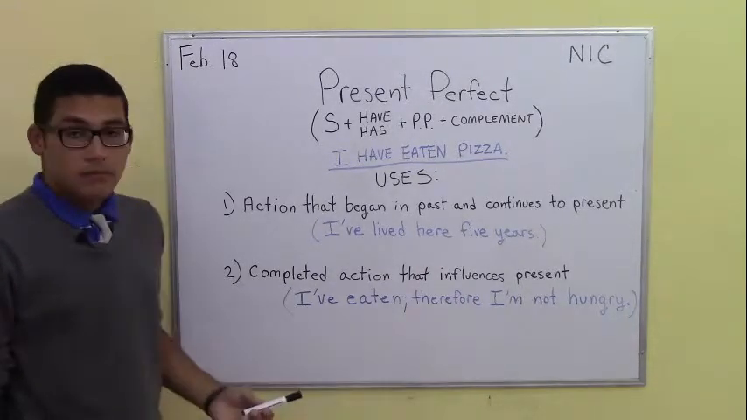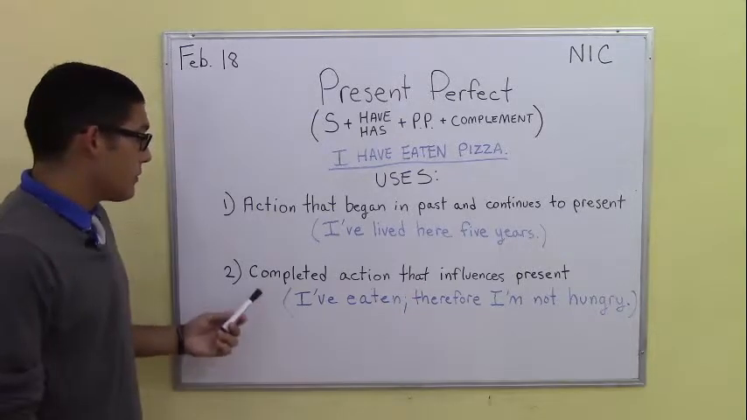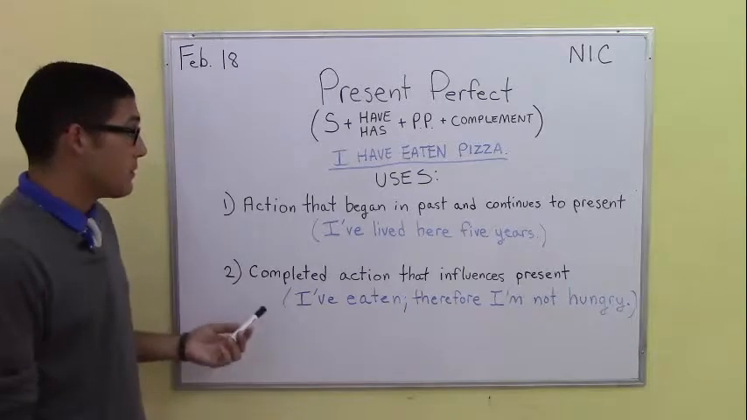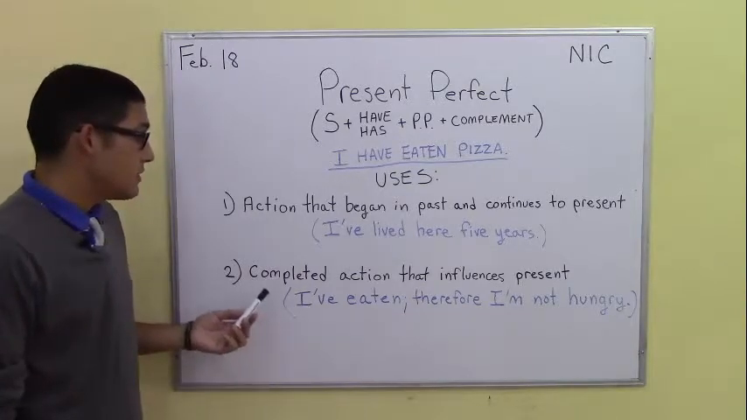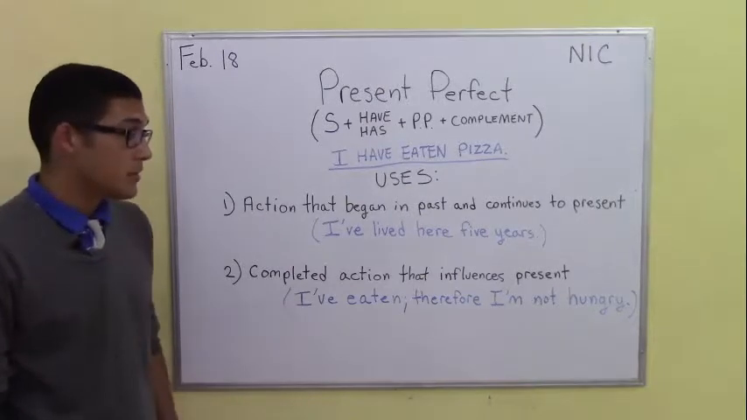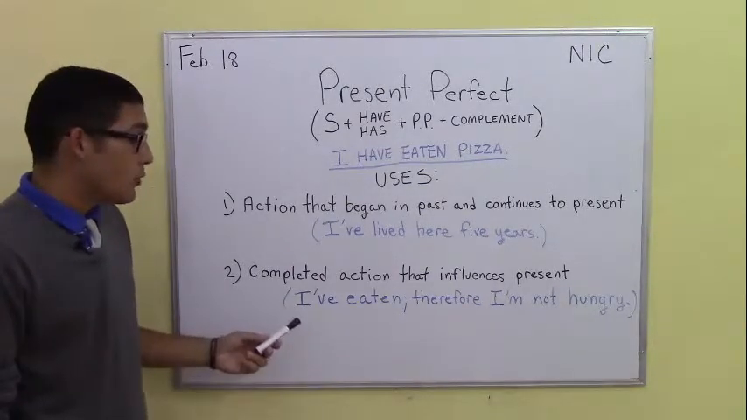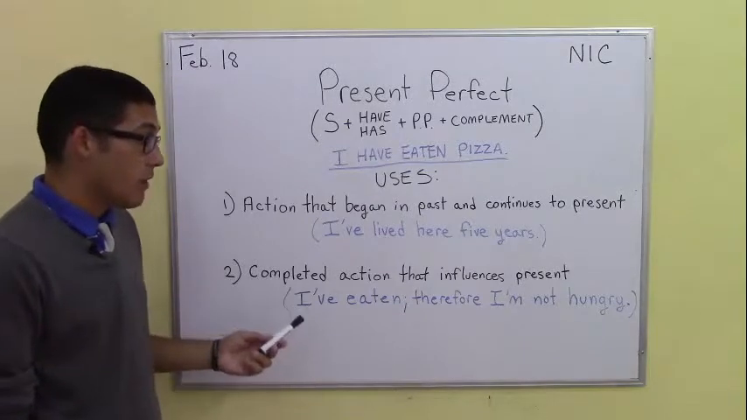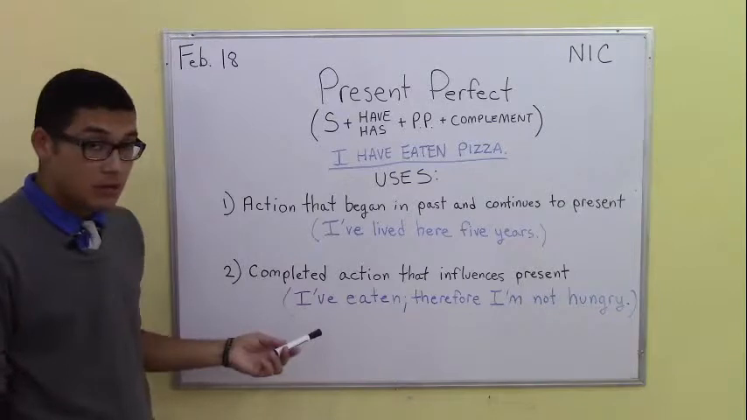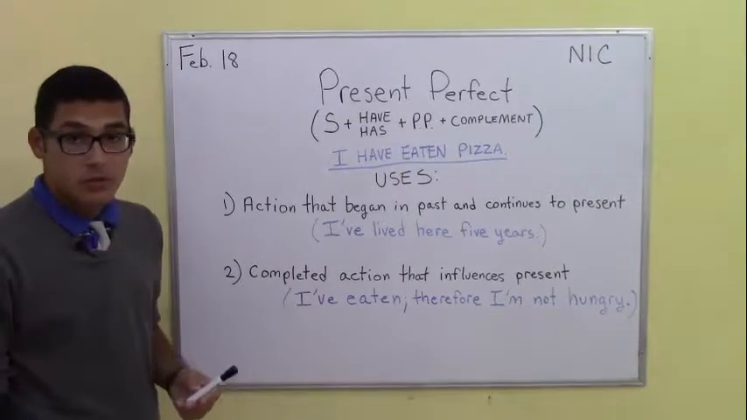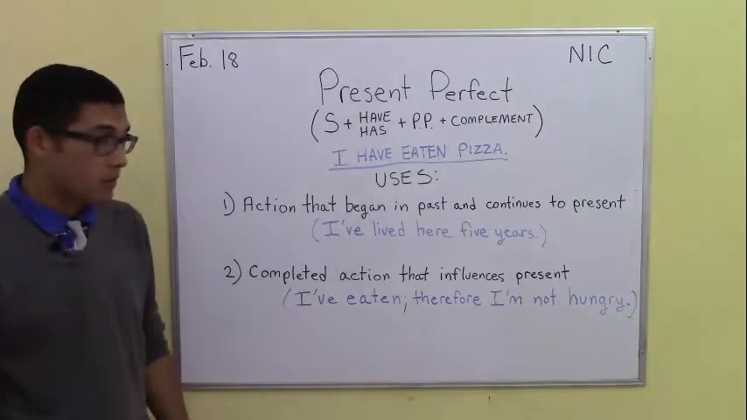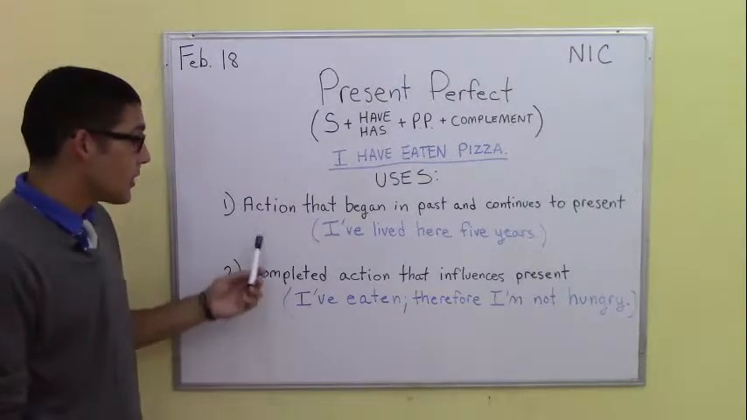The second category or situation that typically warrants the use of the present perfect tense is when we seek to describe a completed action that continues to influence the present. The example would be, I've eaten, therefore I'm not hungry. The action has been completed, I have eaten, yet it continues to exert some degree of influence on the present. Therefore, I'm not hungry.